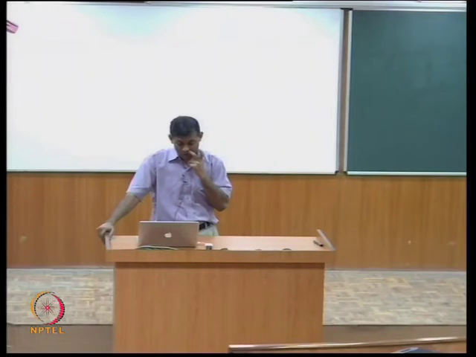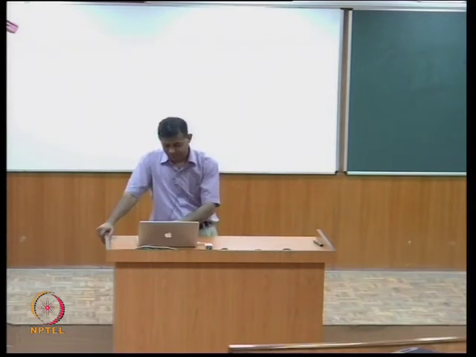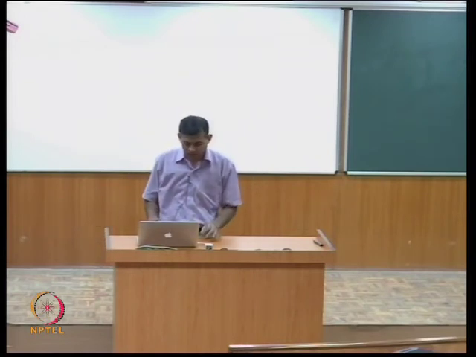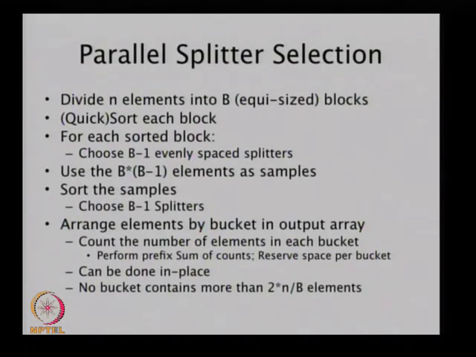The other way to do the sampling is, if you want B buckets, choose B squared samples. I'm not going to go through the analysis of all this because there is much ground to cover in the limited time we have.